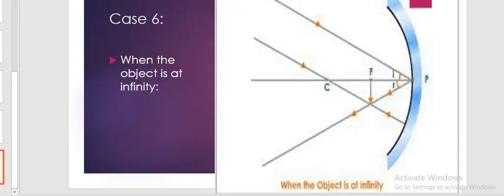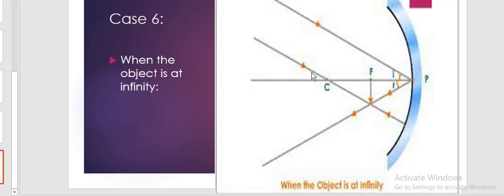The last case, when the object is at infinity. When the object is at infinity, you will get the image formation at the focus, right? What happens is, when the rays pass obliquely, they will reflect obliquely. One ray will go like that.